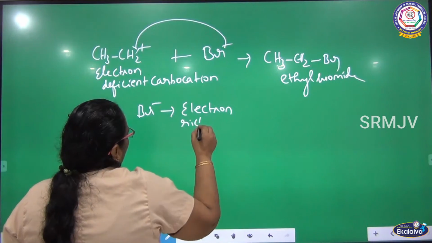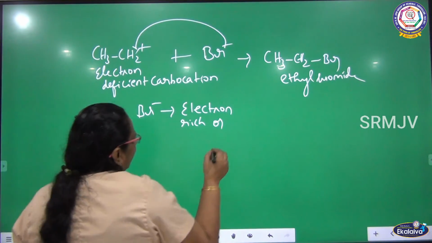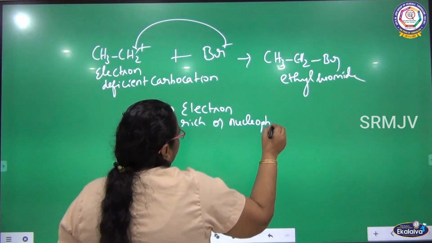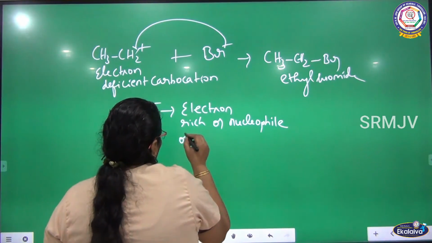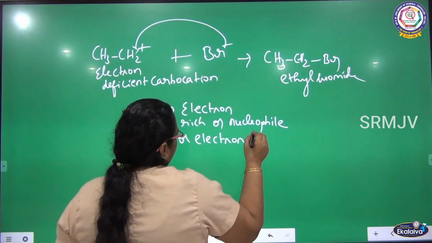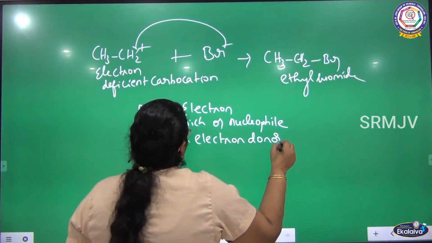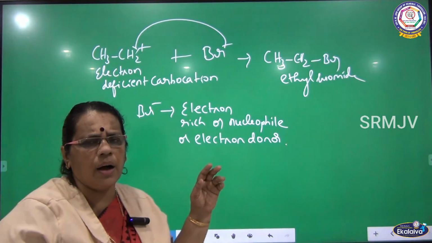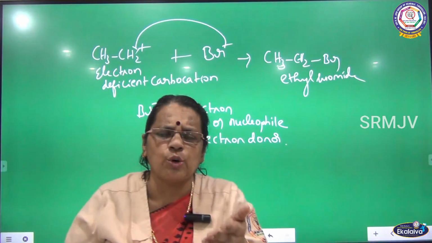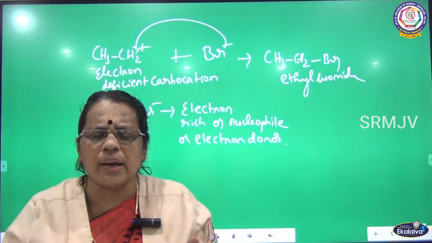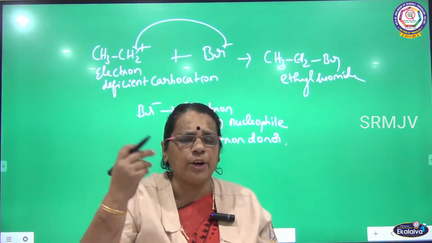Electron rich, or nucleophile, or electron donor. So I gave evidences where alcohol has behaved as a nucleophile as well as an electrophile. In the first case, I told about alcohol acting as a nucleophile, that is, an electron donor.